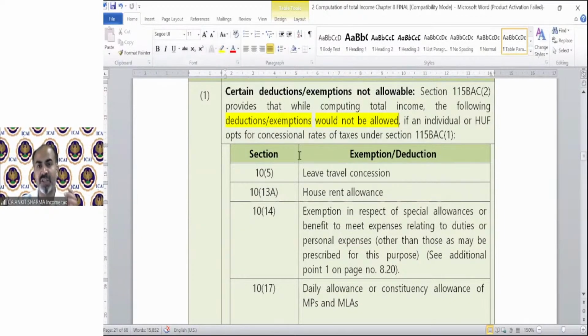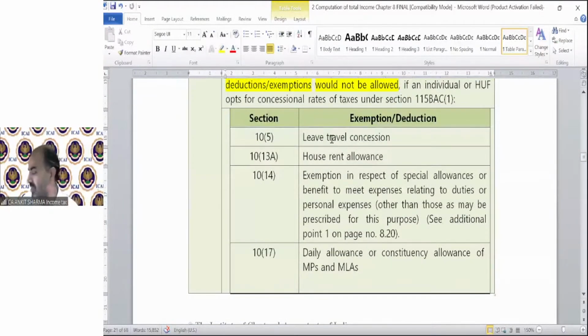If an individual or HUF opts for the concessional rate of tax under section 115BAC, you have to waive these deductions and exemptions. First one is leave travel concession. You must have gone through this provision under your salary head of income. So you cannot claim the exemption under LTC. The LTC is going to be taxable at full value. Same with house rent allowance, it is going to be taxable at full value. No exemption can be claimed.